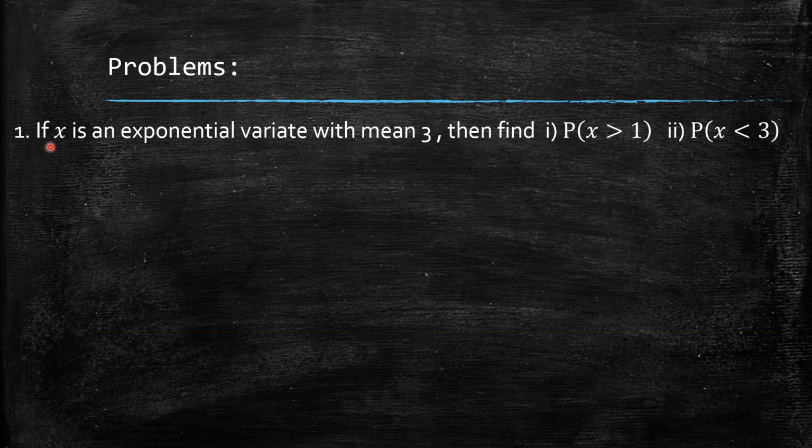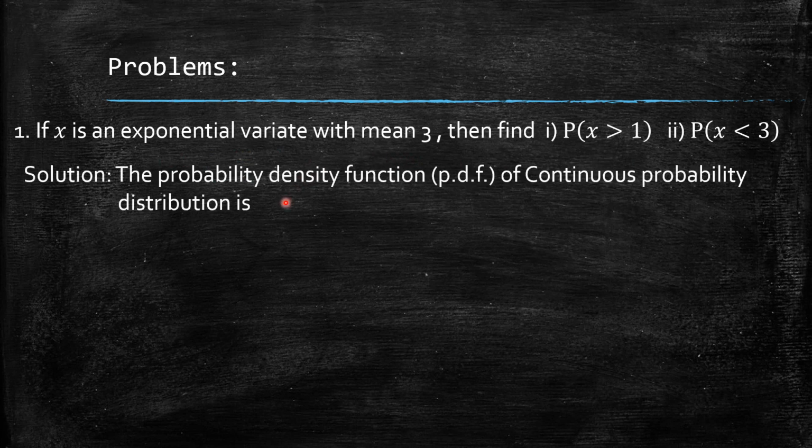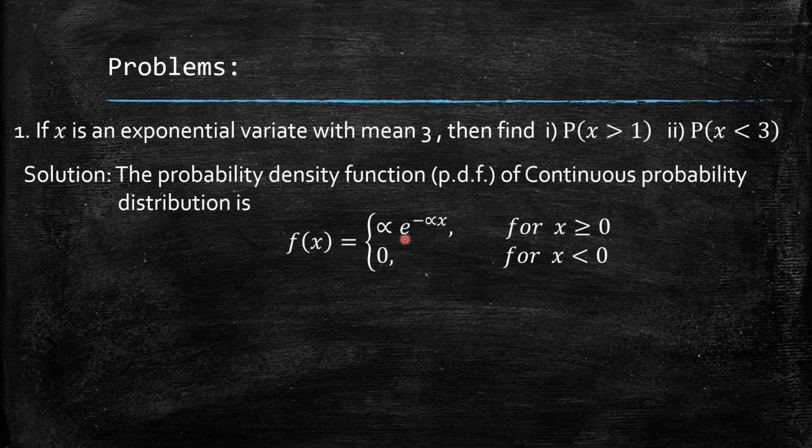First problem: if x is an exponential variate with mean 3, then find 1, the probability of x greater than 1, and 2, the probability of x less than 3. Since the mean is given, and the mean for an exponential variate is 1 by alpha, I can find the probability density function. f of x is defined as alpha e power minus alpha x for x greater than or equal to 0, and 0 for x less than 0, where the mean of the distribution is 1 by alpha, which is 3.